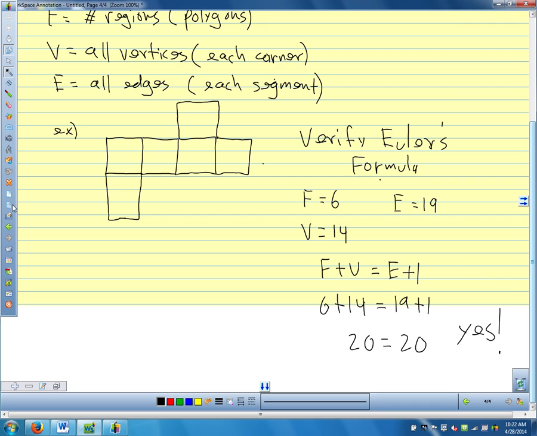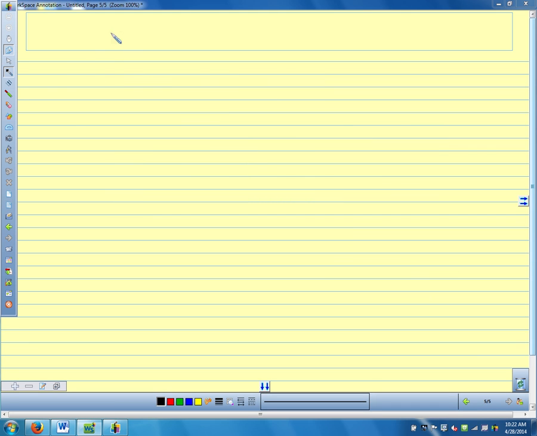All right, the last thing we need to talk about today are cross sections. And this is one of my favorite things about solid shapes, is just how we visualize them. Cross sections are, we're talking about slicing a solid with a plane.